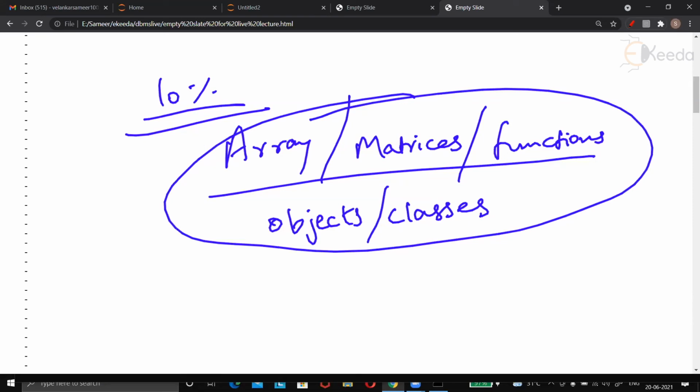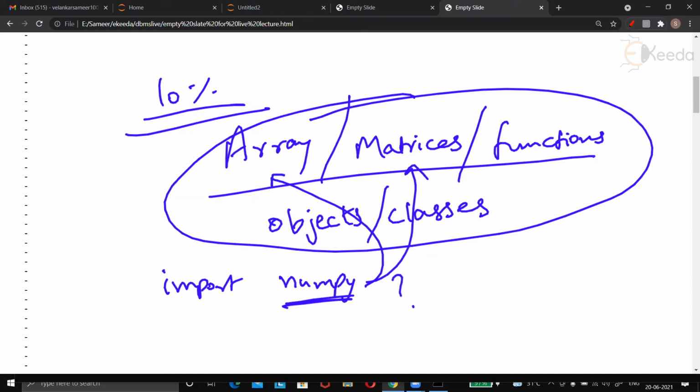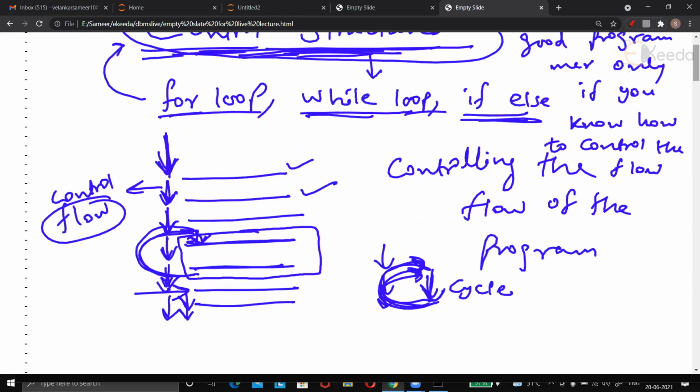And most of the times, what mistake happens is that people, whenever they learn Python, will say, I will directly import NumPy array, NumPy module, and I'll start working with matrices and arrays. Hello, what are you going to do with that if we don't know how to control the flow?